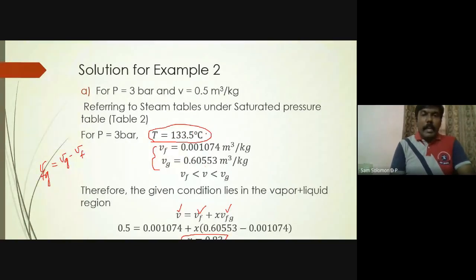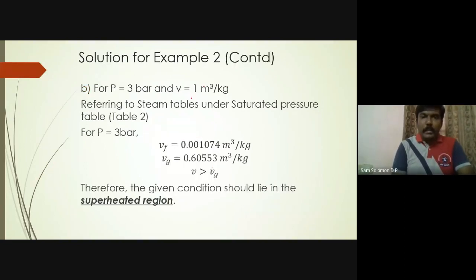In this second subdivision, the given volume is 1 meter cube per kilogram, and Vg is 0.60553, so Vg is lesser than the given volume, which means the given volume is greater than Vg.